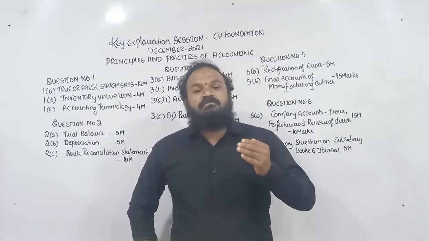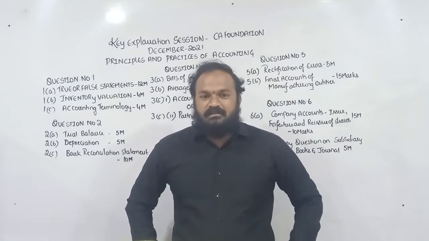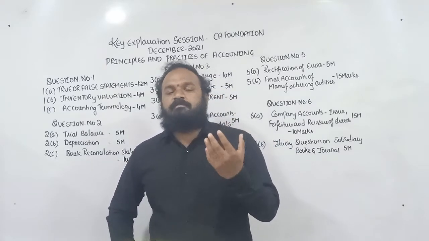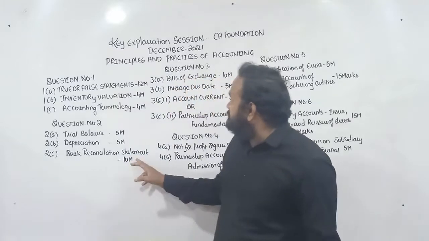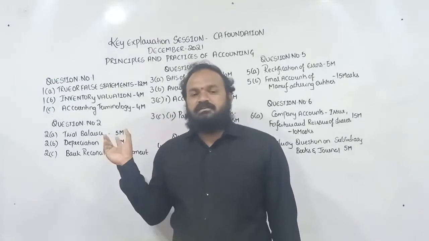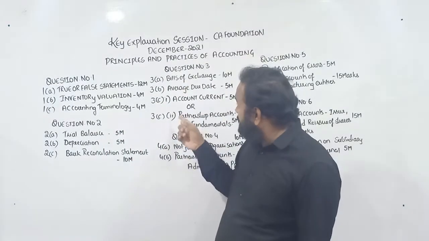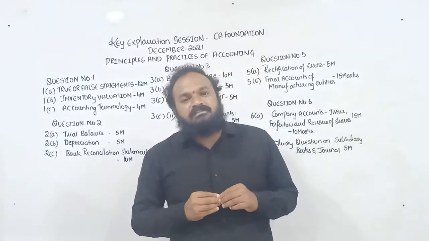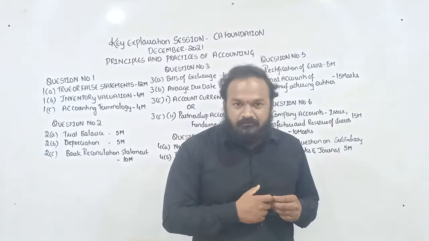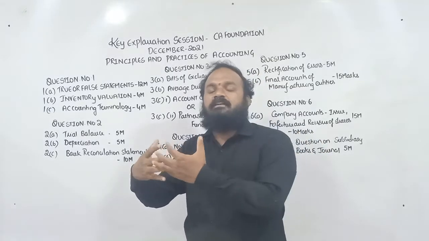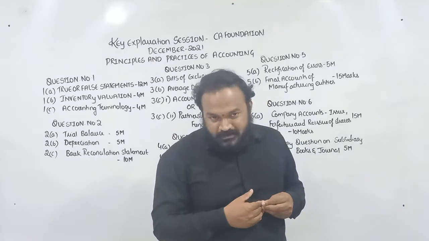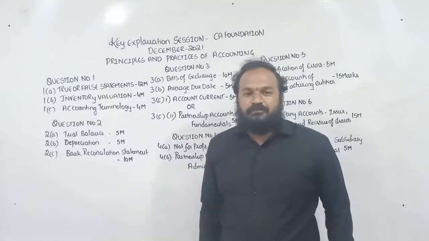This time the question on BRS has been asked relating to the adjusted cash book model, which we were expecting from the beginning itself. Next, question number 3 also comprises 3 parts. 3A is the question on bills of exchange. A new model has been tested this time: when bills are sent to the bank for collection by the drawer, how to record journal entries in the books of the drawer.